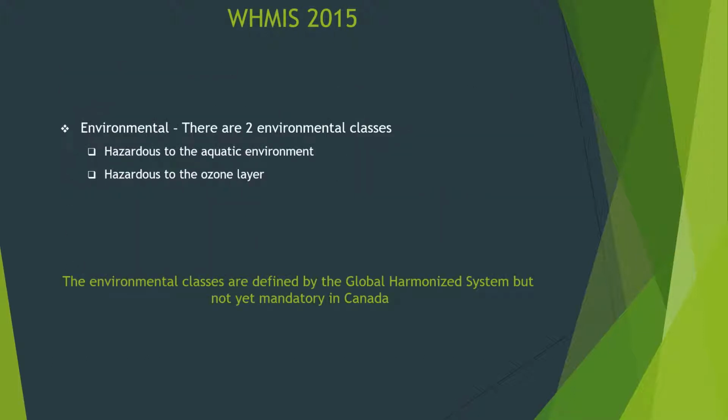In the environmental class, there are 2 subclasses that are defined by WHMIS but not yet mandatory in Canada: hazardous to the aquatic environment and hazardous to the ozone layer.